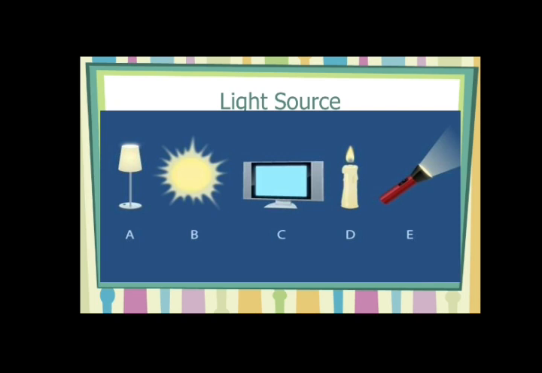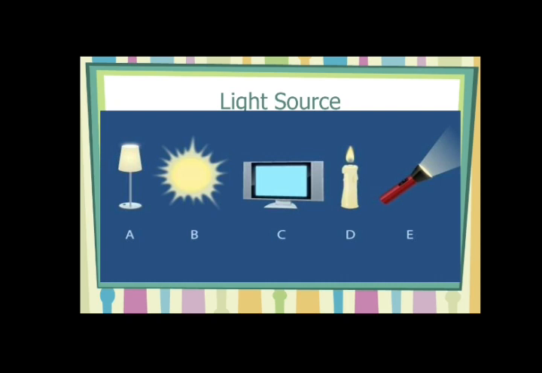Natural sources means the objects which can produce their own light by themselves, like the sun, fireflies. Okay, children? Like your stars. They are all examples of objects that produce their own light, so they are called natural sources.